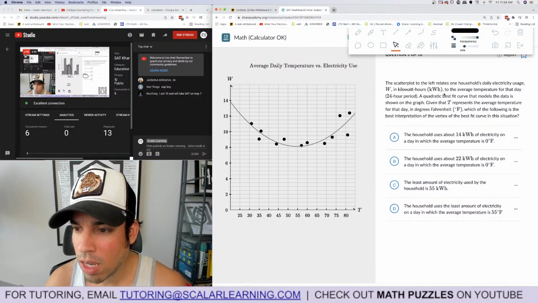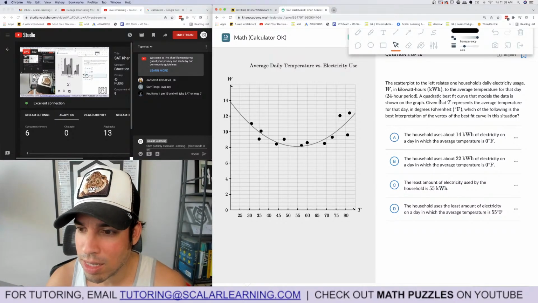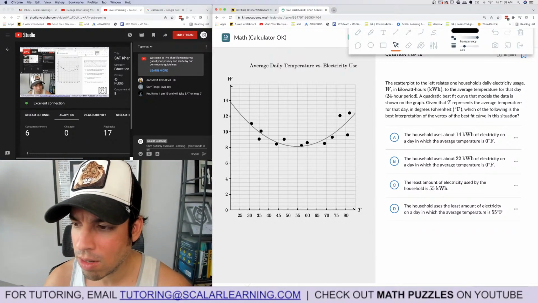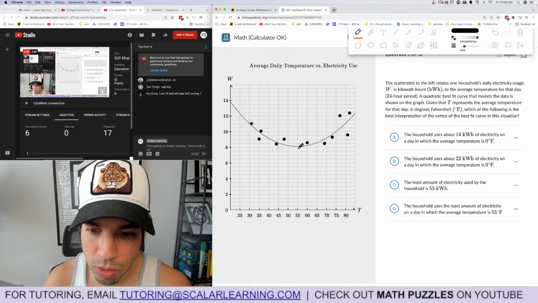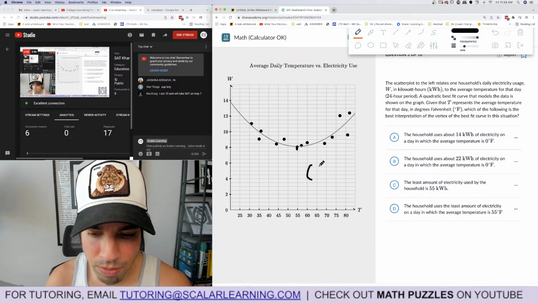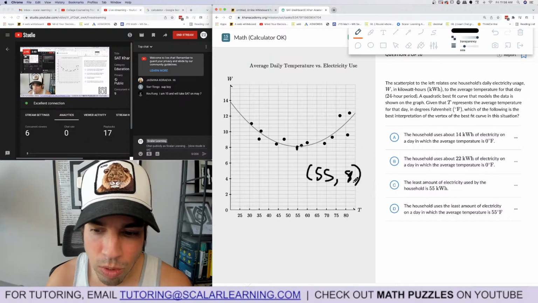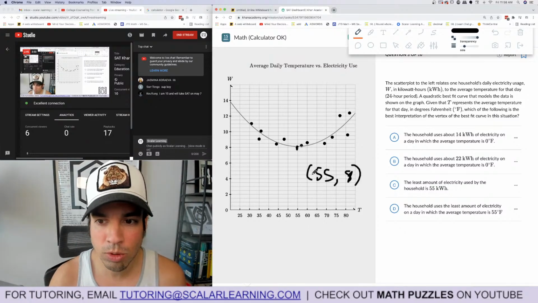The scatter plot relates one household's daily electricity usage to the average temperature for that day. A quadratic best-fit model represents the data, where x is the average temperature for that day in degrees Fahrenheit. Which of the following is the best interpretation of the vertex? Right here, that's the vertex. The vertex is about 55, 8. What is that interpretation? It's average daily temperature versus electricity.